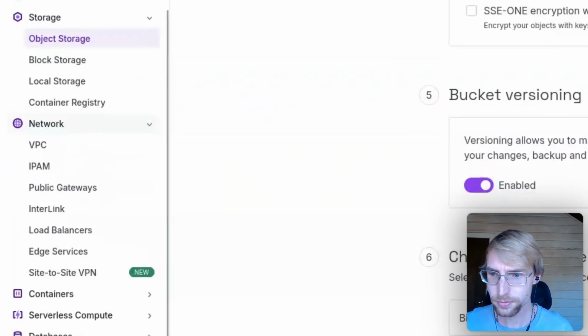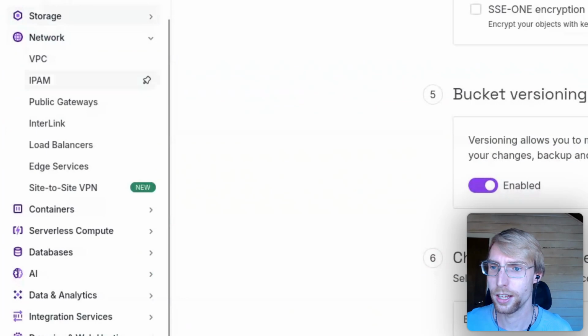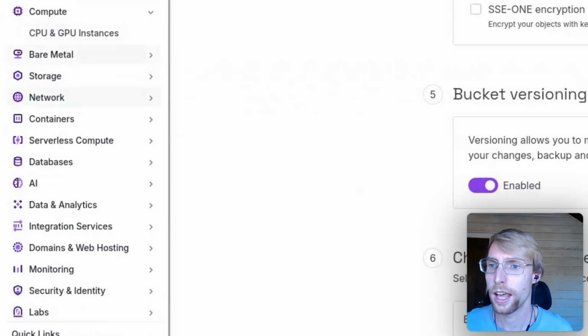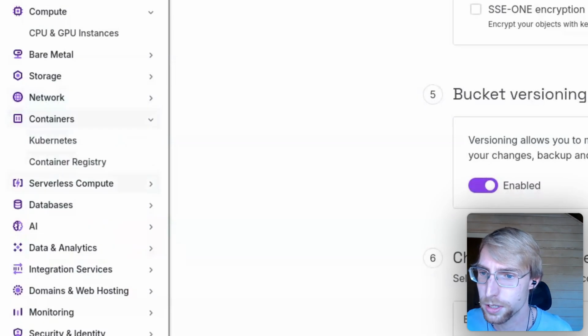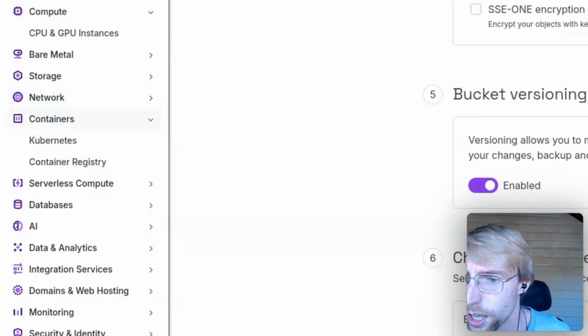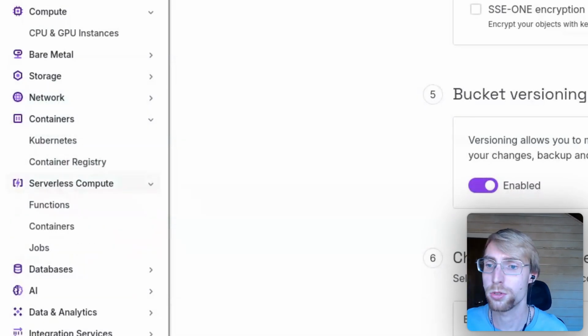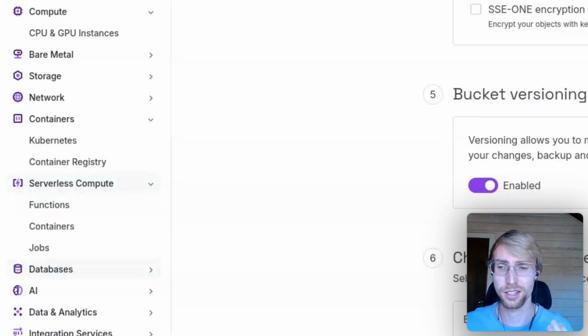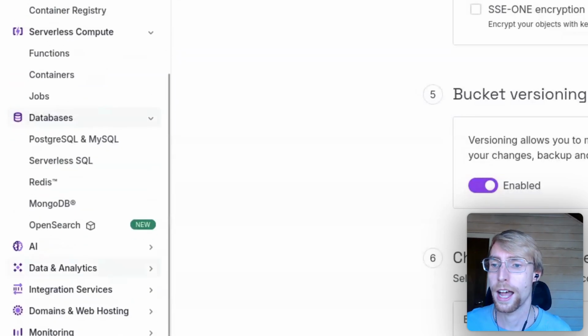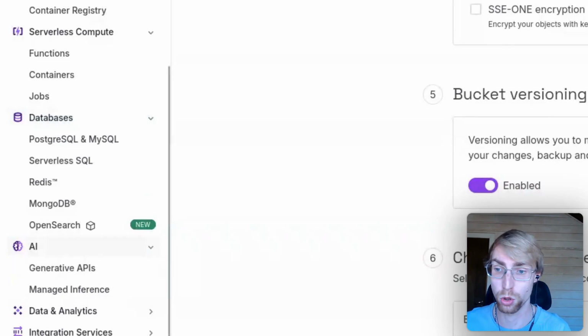What they also have is a lot of other things, such as networking. Containers, you have a container registry, you have stuff like functions and jobs. We tried the jobs and we found that they are not that reliable. So that was the only thing that I would say was a weird experience. They have a lot of hosted databases, which we never use because we run them typically on our own servers.